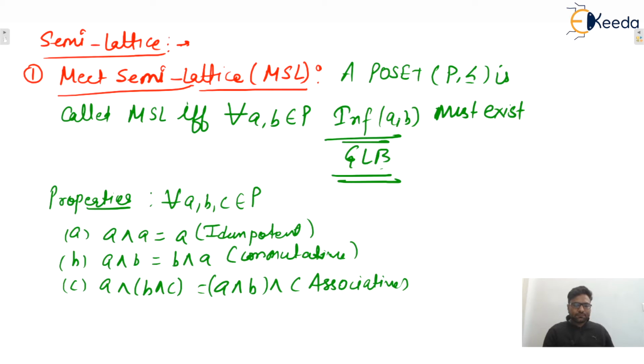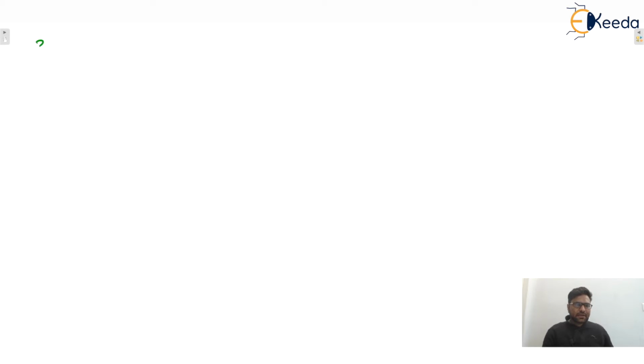Okay, so here only the GLB exists, so the properties correspond to the GLB, the infimum. Similarly, the second one is the join semi-lattice, also known as JSL. Join means least upper bound, isn't it?